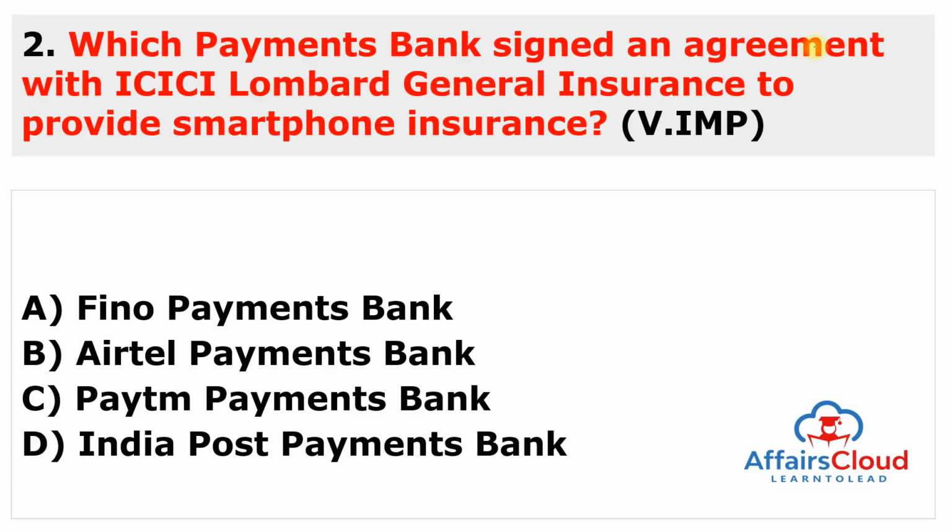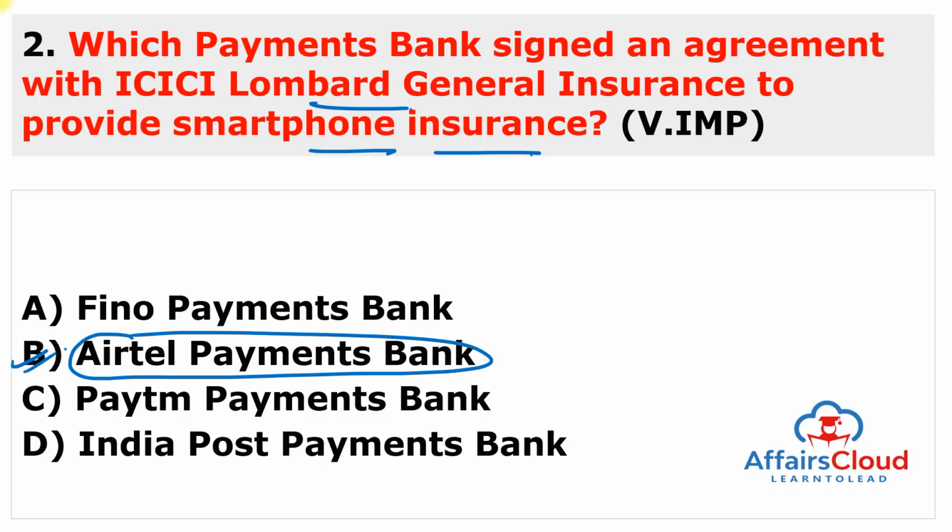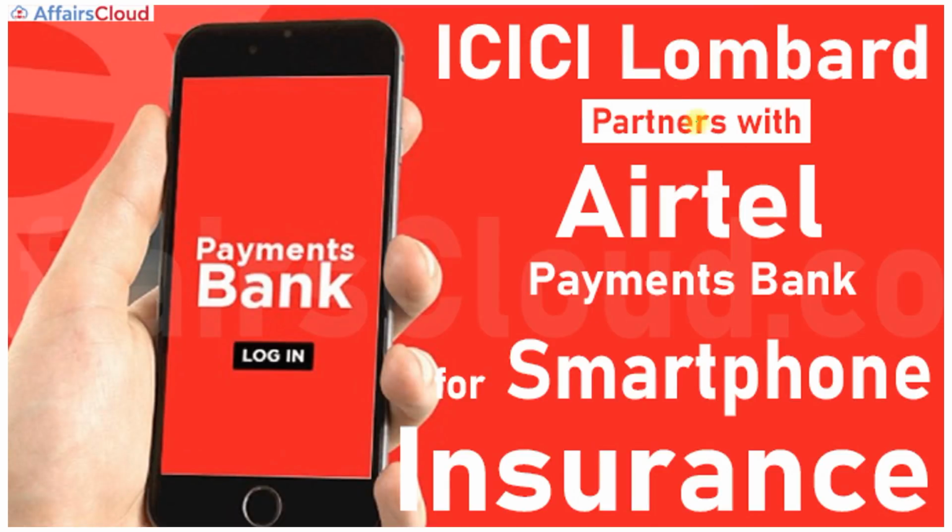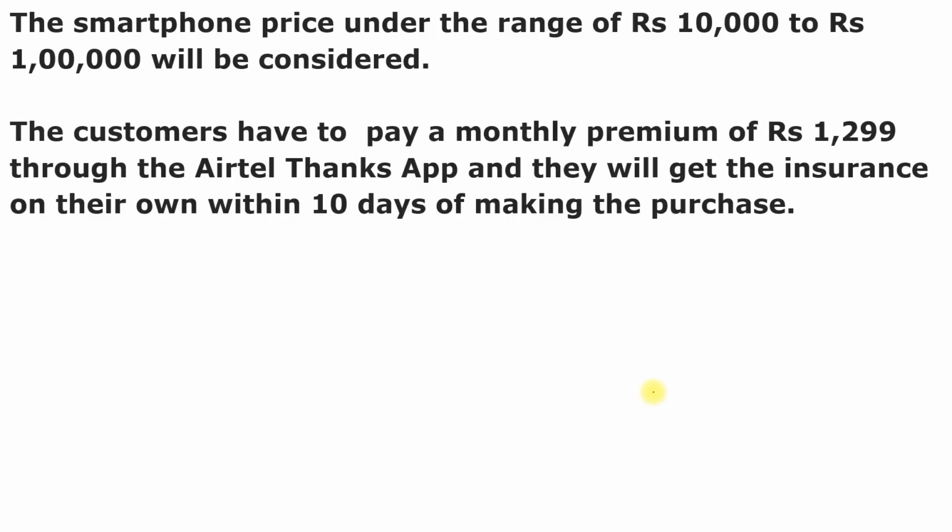Here is the question. Which payments bank signed an agreement with ICICI Lombard General Insurance to provide smartphone insurance? So this is Airtel Payments Bank. So the answer to this question is B. Airtel Payments Bank signed an agreement with ICICI Lombard to provide smartphone insurance, which offers financial protection against any damage to your phone. So you can see here, ICICI Lombard partners with Airtel Payments Bank for smartphone insurance. It will boost the mobile insurance industry, especially in India.